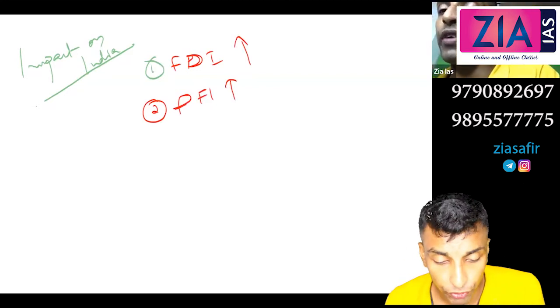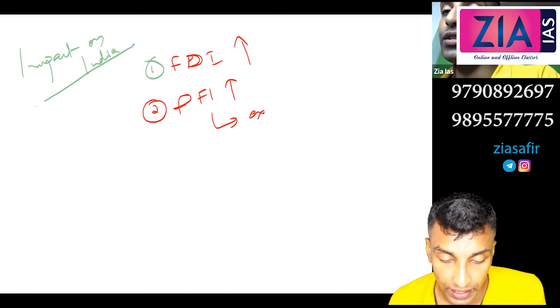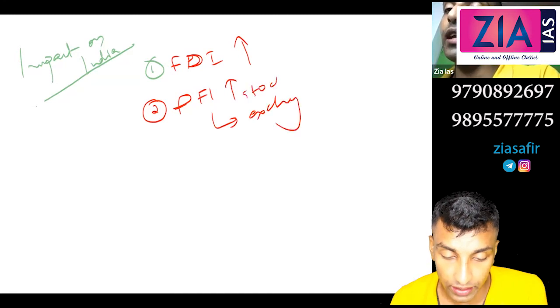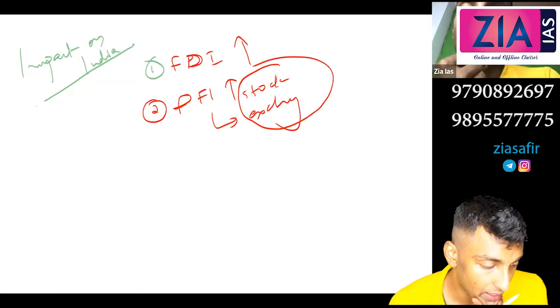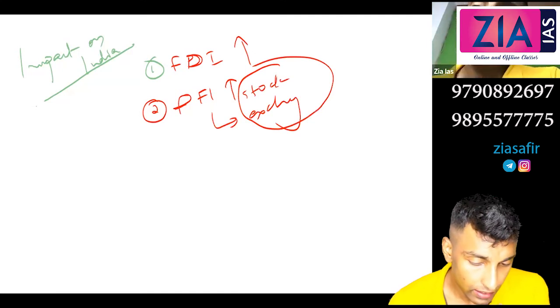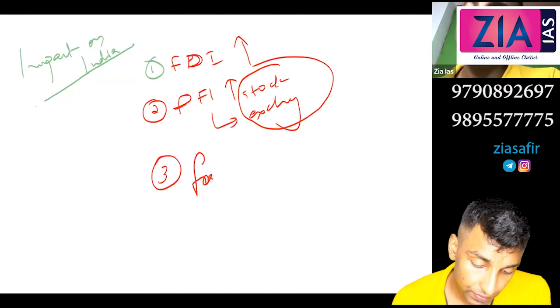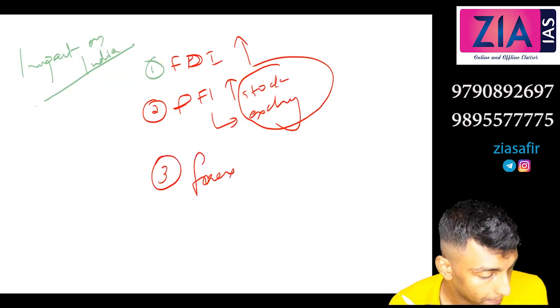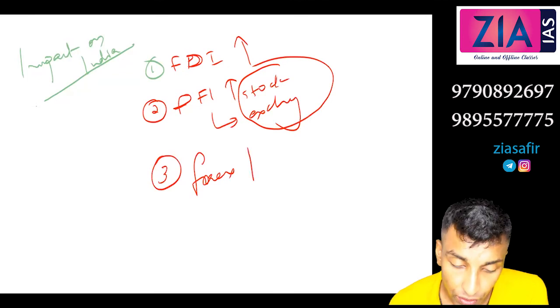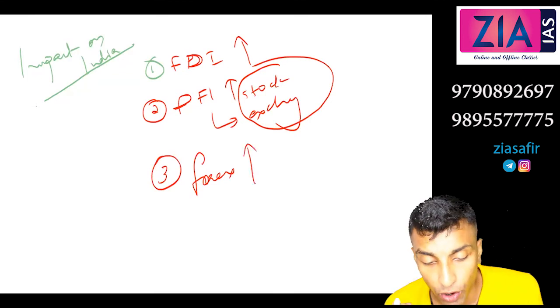So this portfolio investment is coming where? It is basically in the stock exchange, in buying and selling the shares, right? So it will come in the stock exchange. What will happen with forex? Forex increase or decrease? Increases, sir. Forex increases. That means more dollars will come.